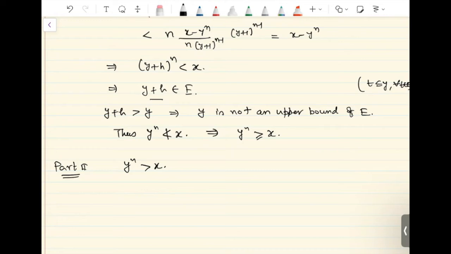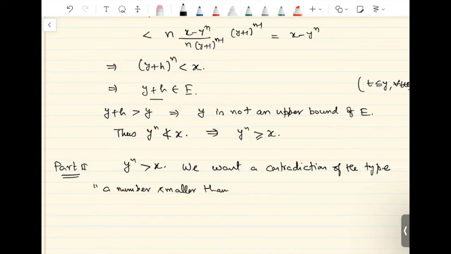Since y was the supremum and we are assuming the inequality y raised to n bigger than x, here we are looking for a contradiction of the type where a number that is smaller than y is an upper bound of E. Since y is the supremum, that is the least upper bound, and we have y raised to n bigger than x, there should exist some number smaller than y which is still an upper bound, and that will again contradict the fact that y is the supremum. The supremum is the smallest upper bound, so anything smaller than y cannot be an upper bound of E.